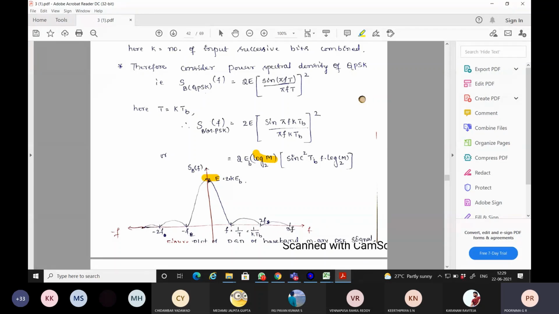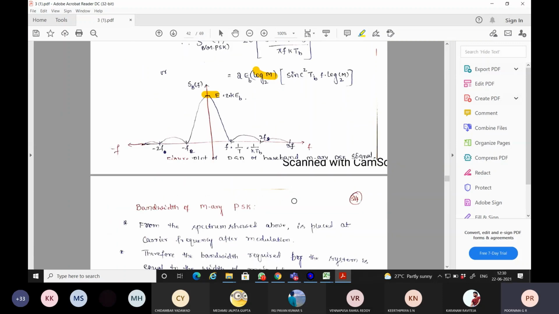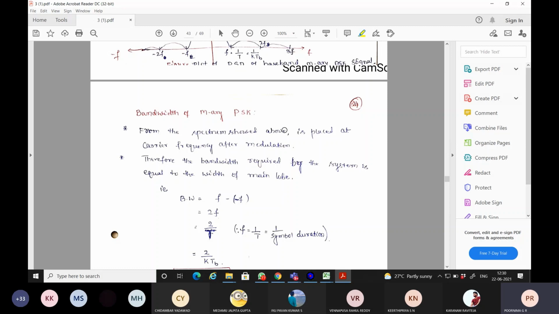The main power spectra of this particular QPSK, M-array PSK, is lying between minus f and plus f. So how do you compute the bandwidth? The bandwidth, from the spectra, the main lobe is spread between minus f and plus f. Therefore, the bandwidth is equal to f minus of minus f, which is equal to 2f.